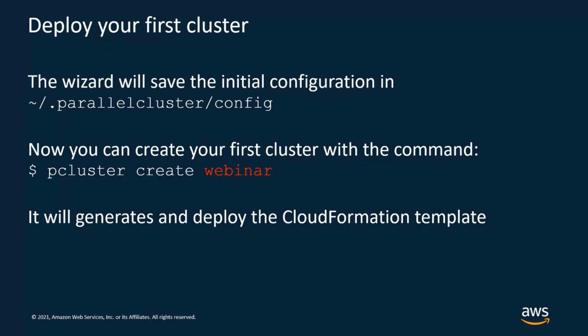And then the create command will automatically transform the configuration file into a CloudFormation template, and then it will deploy the CloudFormation template for you. And you can check the status of the deployment from the command line or from the CloudFormation console.